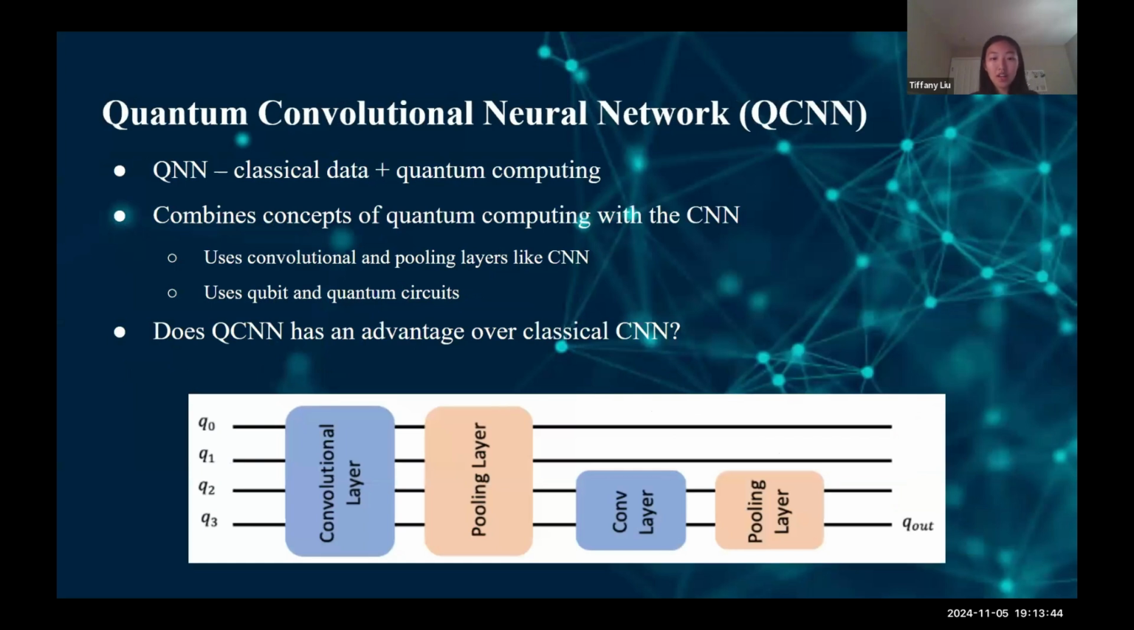So our QCNN will use classical data with quantum computing, meaning our quantum convolutional neural network will use a combination of quantum computing concepts with the CNN that we just discussed. So like the classical CNN, we'll have convolutional and pooling layers, but we'll use qubits and quantum circuits instead of pixels in the image. So as you can see in this image, we plan to apply alternating convolutional and pooling layers on our quantum circuit. And the secondary purpose of our research is also to test if the QCNN has a better accuracy or speed than the classical CNN.